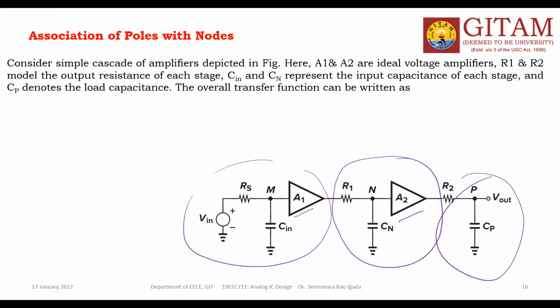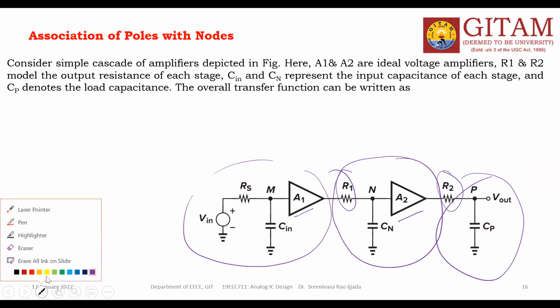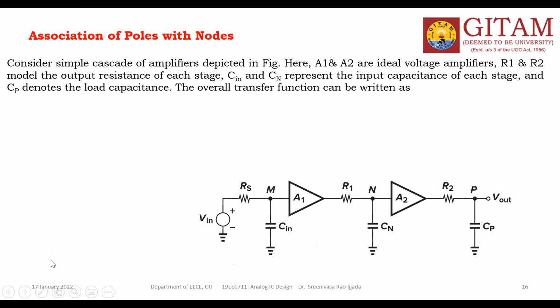R1 and R2 are the output resistance of each stage. R1 is the output resistance of the first stage, and R2 is the output impedance of the second stage. Cin and Cn are the input capacitance of each stage, and Cp is the load capacitance. So this is the input. Got my point?